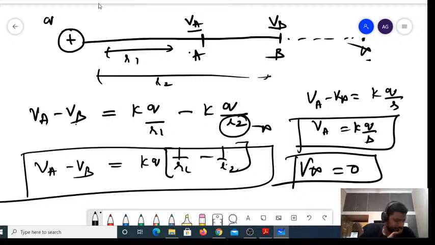Now there is one more thing to be understood. What is that? We are supposed to find the relation between electric field and electric potential.